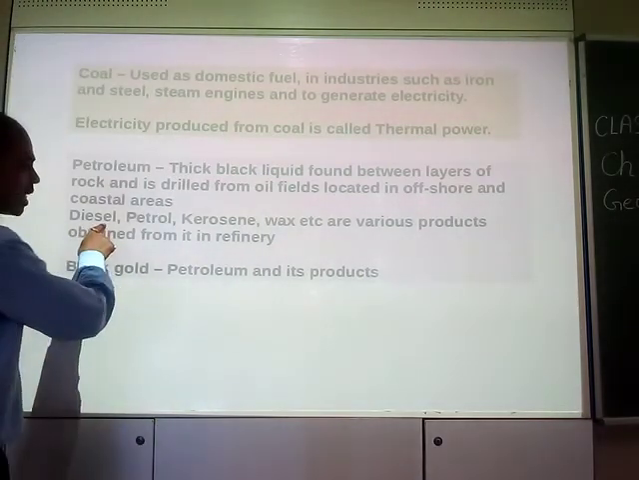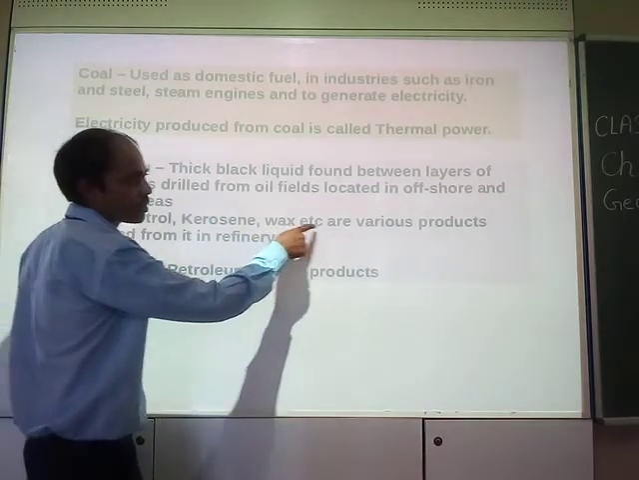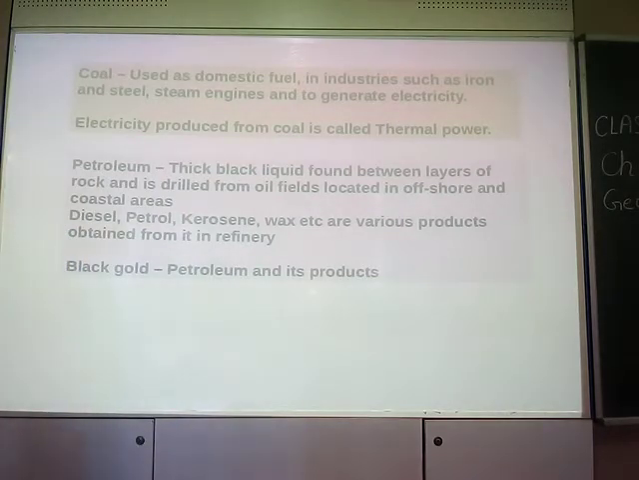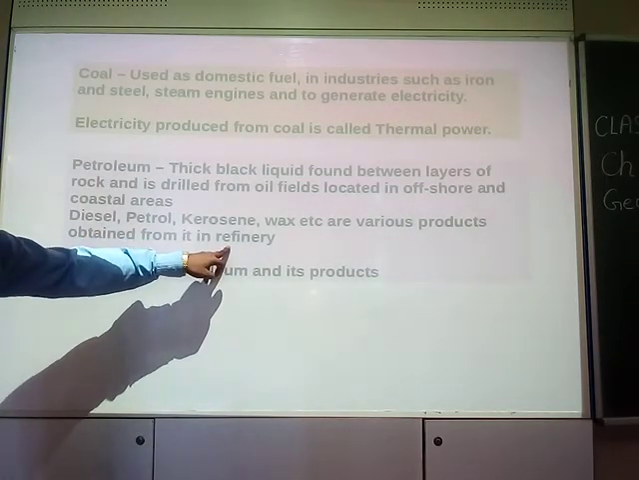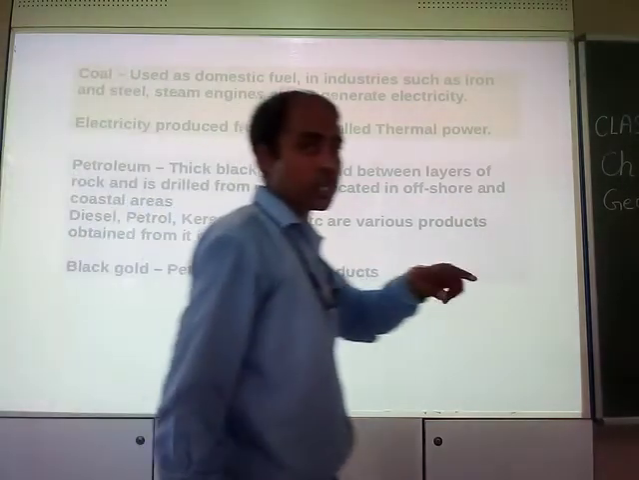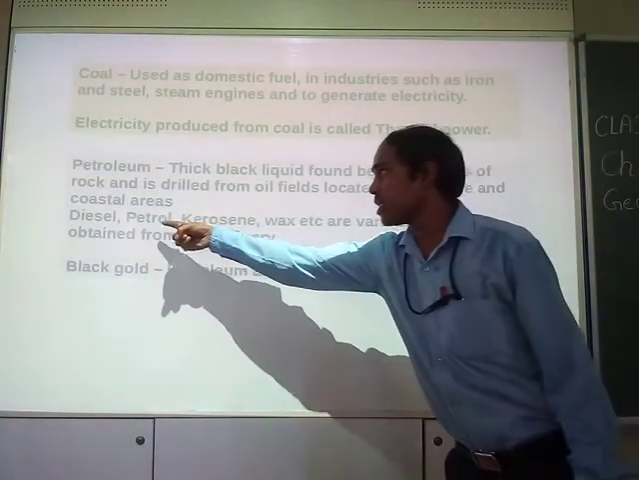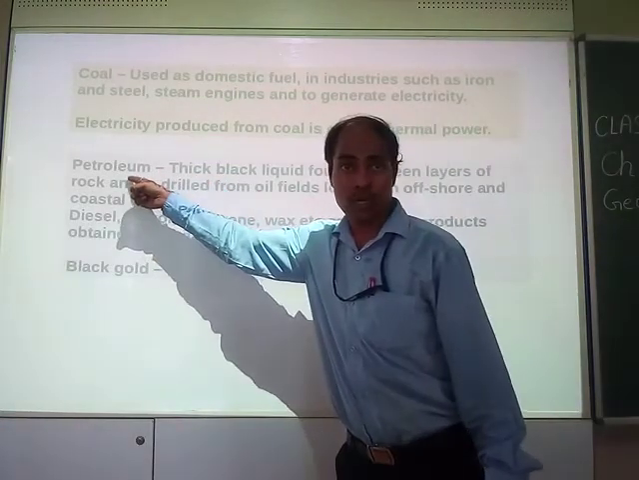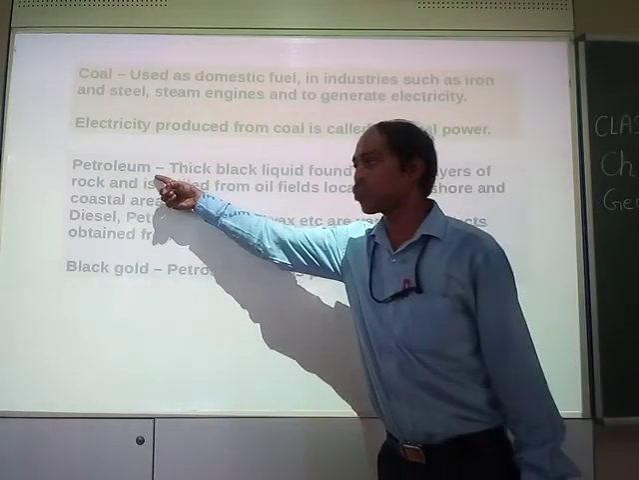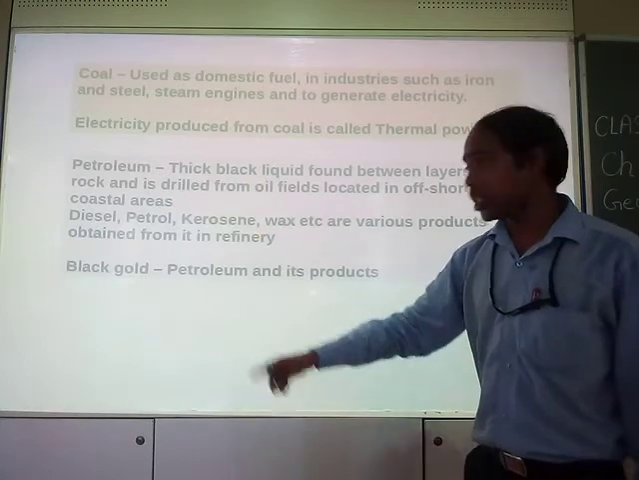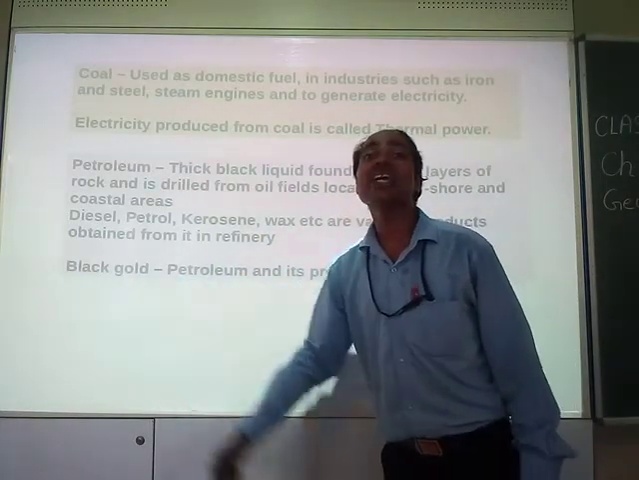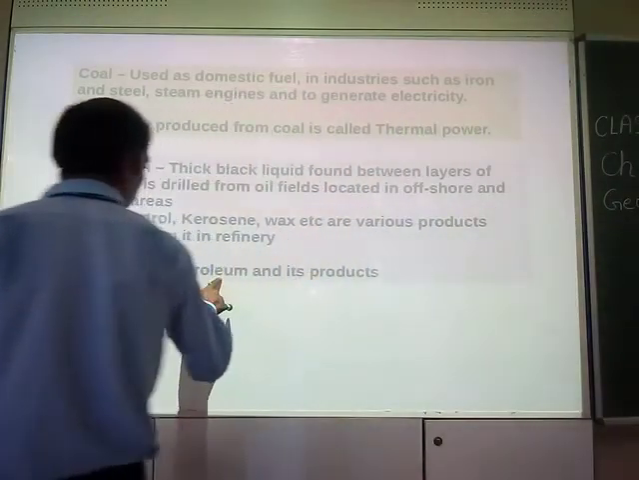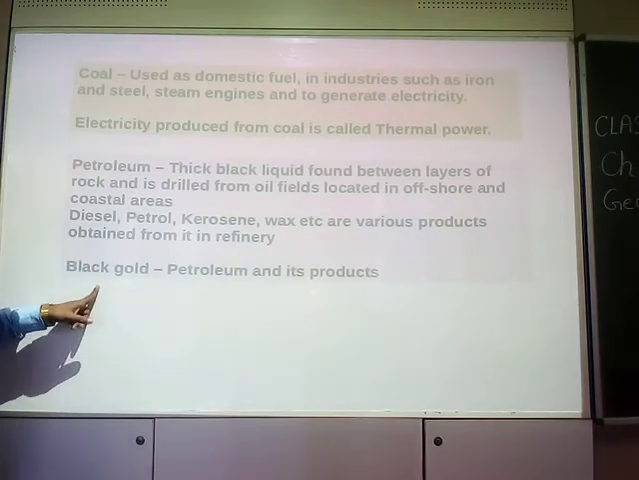Diesel, petrol, kerosene, wax, these are various products obtained from a refinery by fractional distillation, you might have remembered. These all are byproducts of petroleum. We extract these materials from petroleum only. One more interesting thing, petroleum is also known as black gold. It is an expensive fuel, that's why petroleum and its products are called black gold.